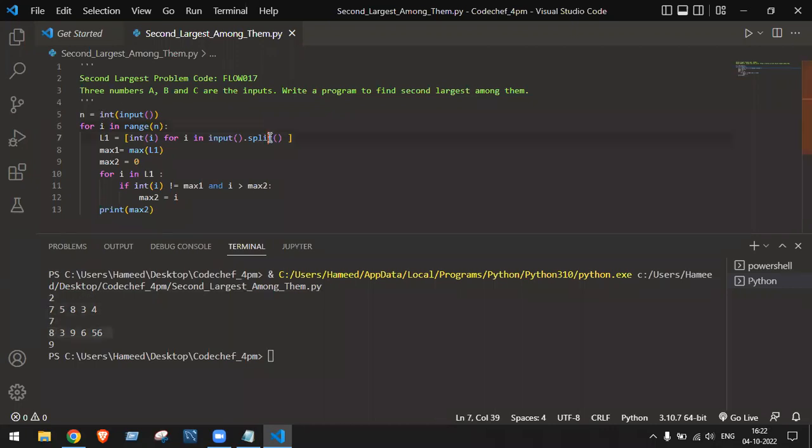Here it is written as split. Split means I can give one space and provide multiple values. So in this one, the maximum value, the second largest is 7. Which is the second largest here in the minimum? Here in this one, 9.